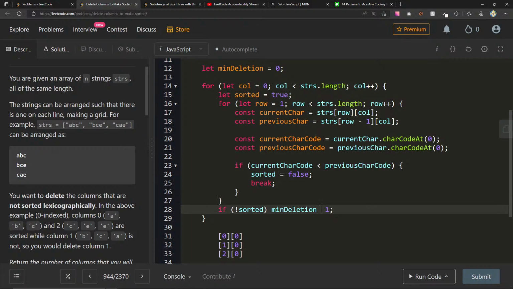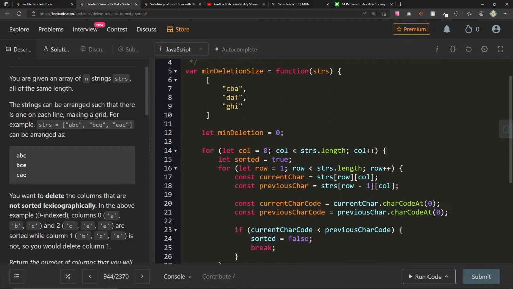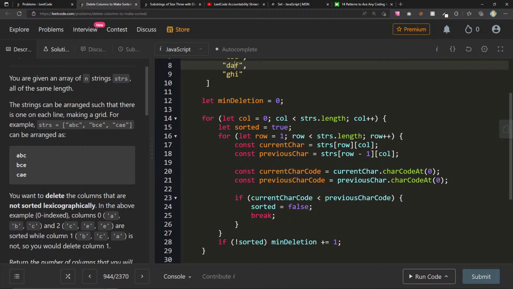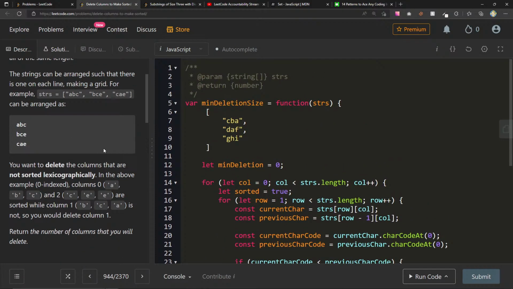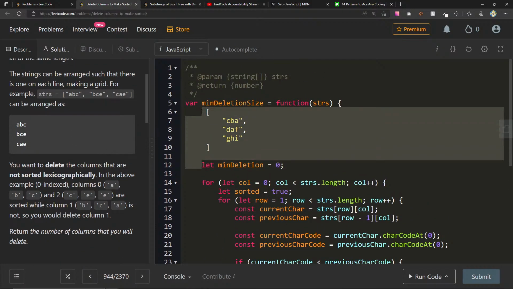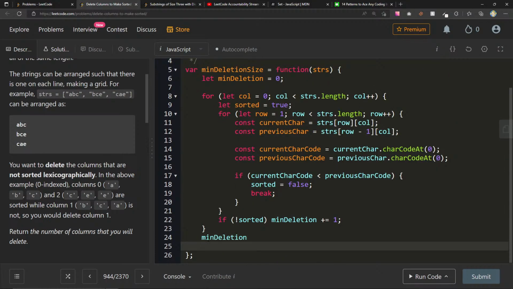Here we should do min deletion plus or equals 1, and then we get to the next one. So now column will equal 1 and row will equal 1. So we'll go to column 1, row 1. I'll say at row 1, column 1, I compare these, right? So now I say if A is less than B, right? If A is less than B, sorted equals false, and we can just immediately break, right? We don't even have to continue the rest of the loop. And then we'll say if not sorted, min deletion plus or equals 1, and we just return the min deletion. So let's see if that will work. Just go ahead and return min deletion down here.